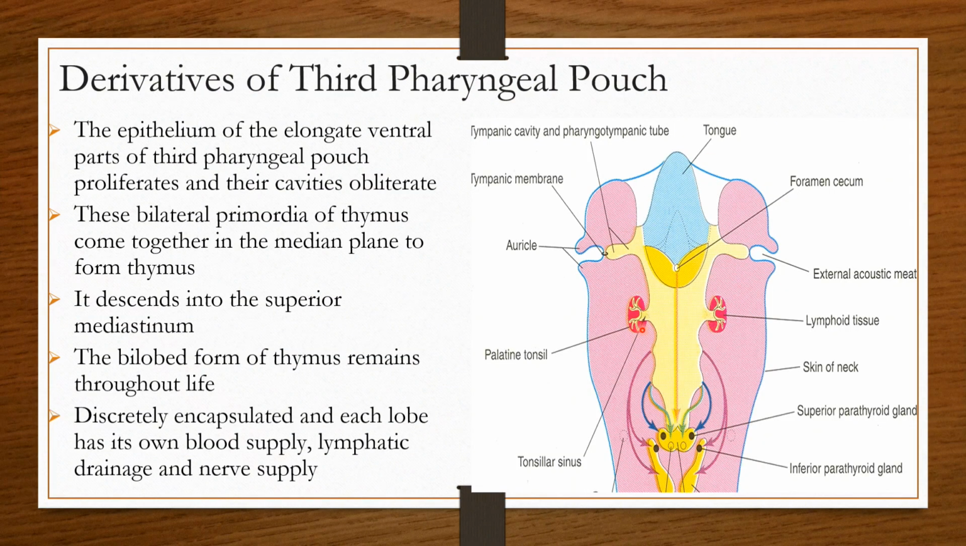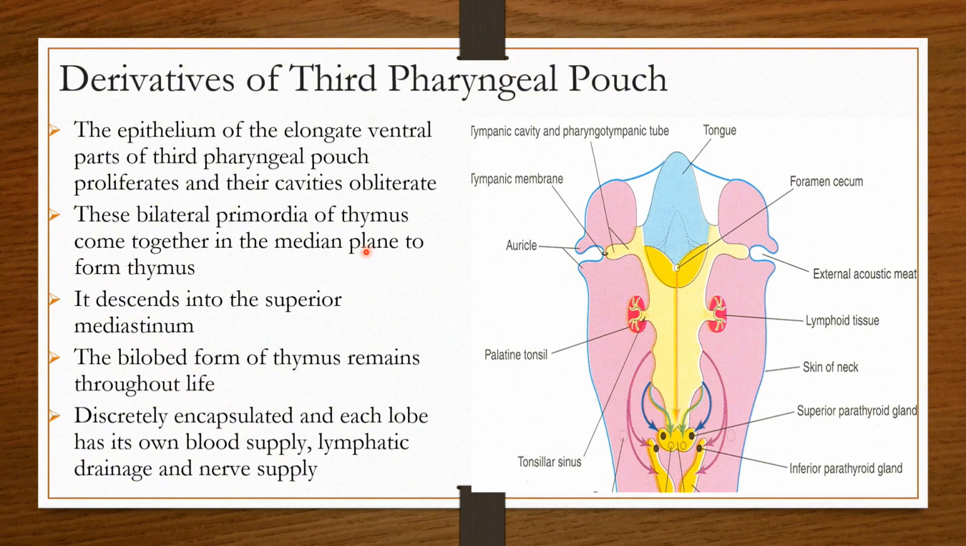Now we are moving to the development of the parathyroid glands, and first we will see the development of the third pharyngeal pouch. The epithelium of the elongated ventral part of the third pharyngeal pouch proliferates and its cavity is obliterated. Here you can see the first pharyngeal pouch, the second pharyngeal pouch, and then the third pharyngeal pouch, which are developing. From the third pharyngeal pouch the inferior parathyroid forms, and this inferior parathyroid moves along with the developing thymus.